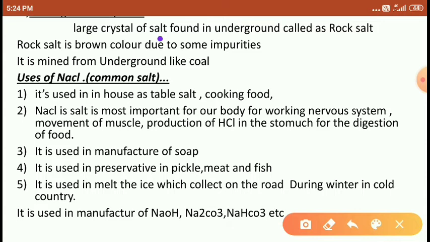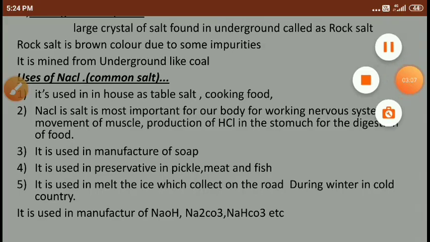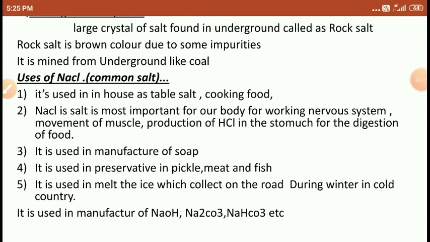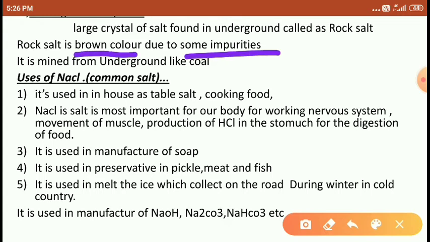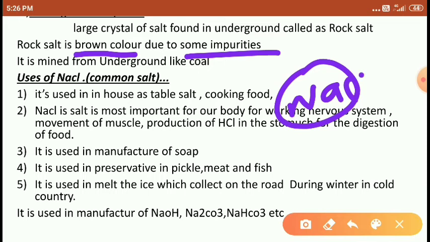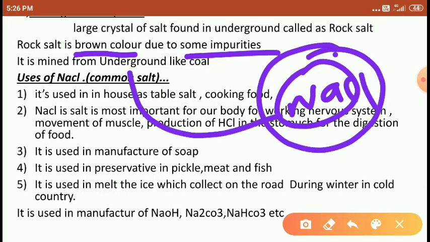The large crystal salt found in the underground is called rock salt. Underground water. So large crystal salt found in the underground is called rock salt. What is in the earth crust or in the underground of the earth, which contains many salts? The NaCl salt exists in the underground. So that salt we call rock salt. This rock salt is brown in color because of some impurity. The earth crust has many ions, many minerals, many atoms. When the NaCl salt is combined with that impurity, it turns brown.